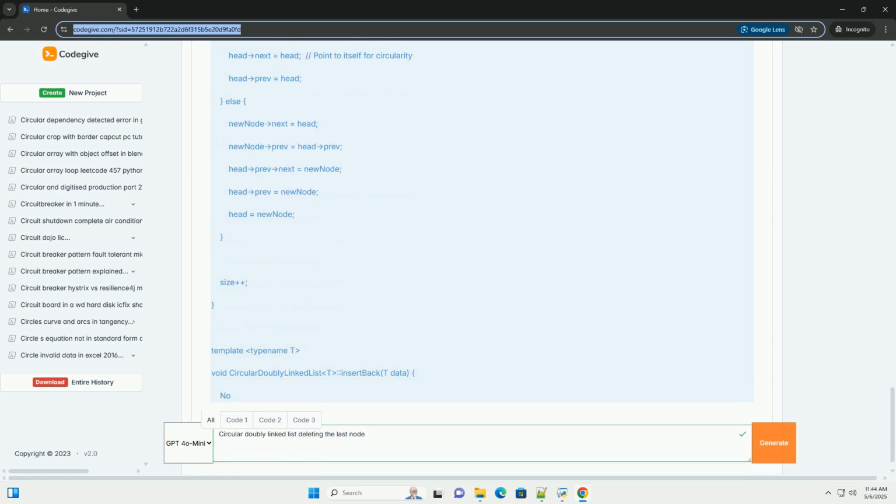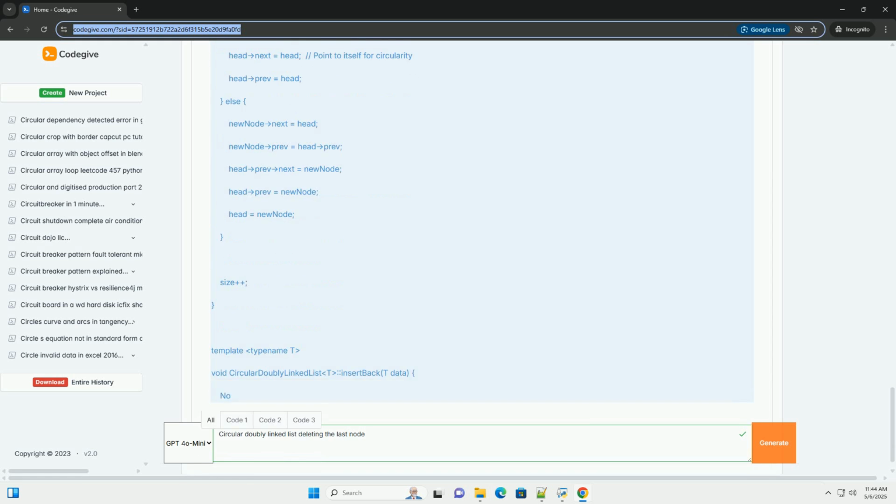Otherwise, you'll have memory leaks. isEmpty checks if the list is empty. getSize returns the number of nodes in the list. insertFront inserts a new node at the beginning of the list. insertBack inserts a new node at the end of the list. deleteFront deletes the first node from the list. deleteBack deletes the last node from the list, our primary focus. display prints the data of the nodes in the list in forward order. displayReverse prints the data of the nodes in reverse order.